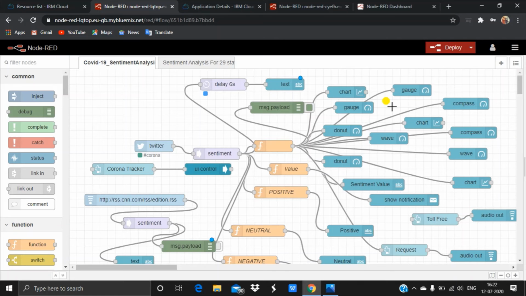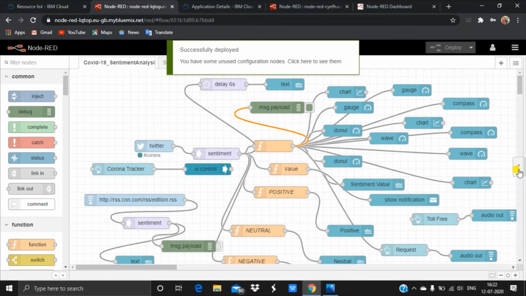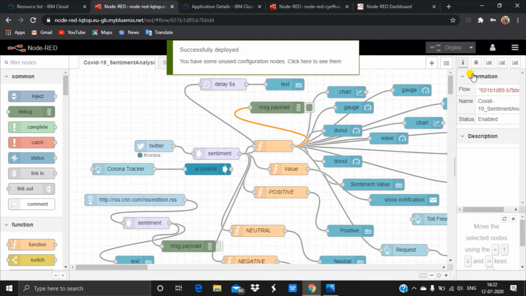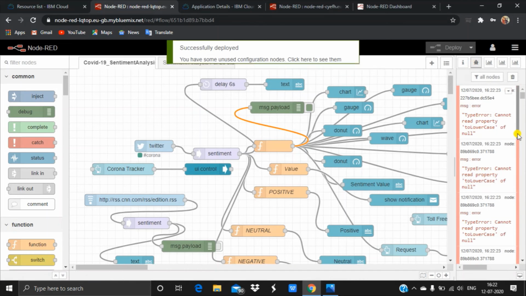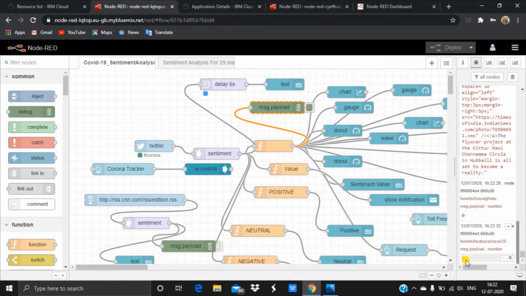Let me explain how the sentiment values will be obtained. For example, here I have given the message.payload. I'm using the debug tab here. You can see the values will be generated, 0, 4.